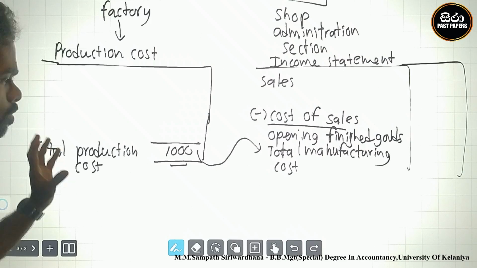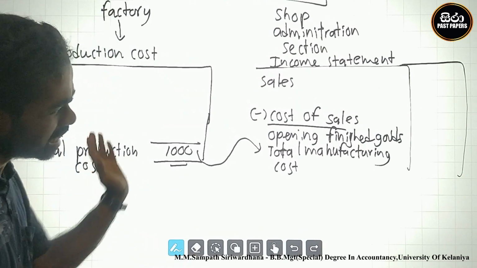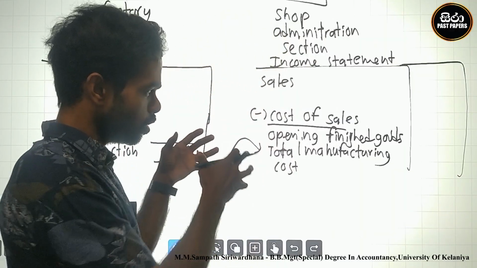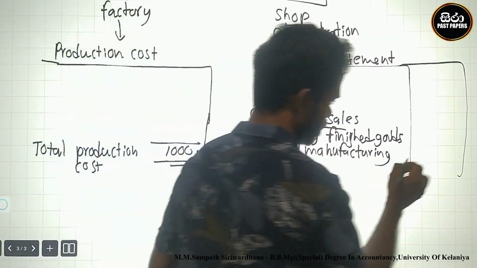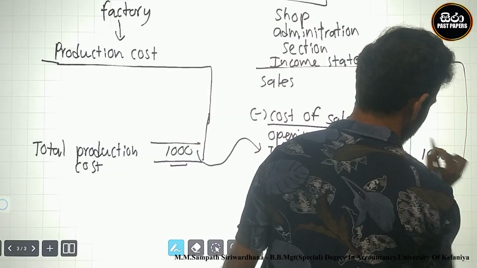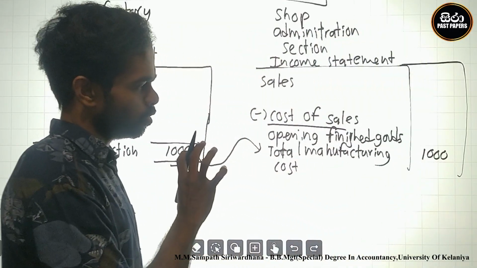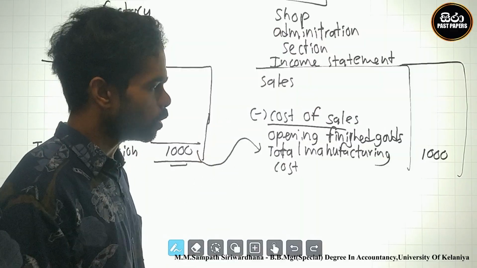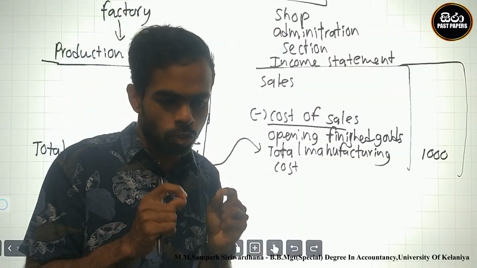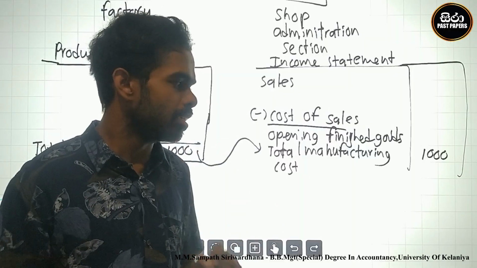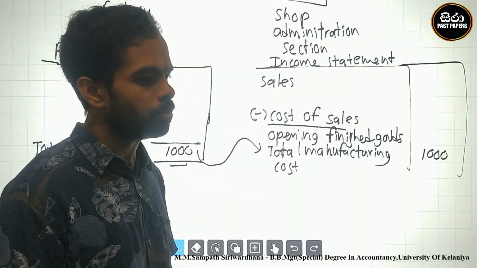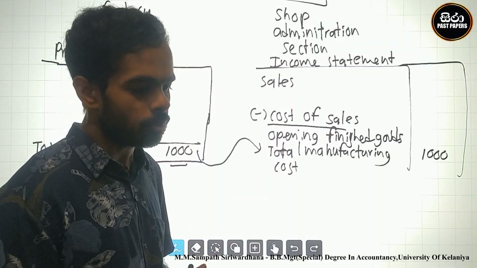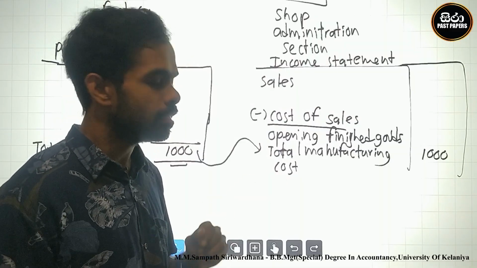The finished goods, the finished fish buns production cost, is transferred as manufacturing cost to cost of sale, 1,000. Cost of sale means cost of selling items. At that time, after transferring this manufacturing cost, there are no sales yet.